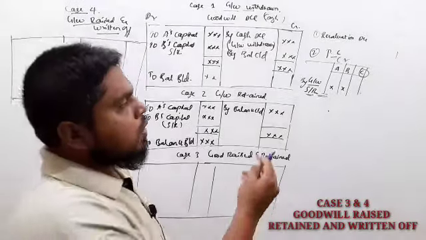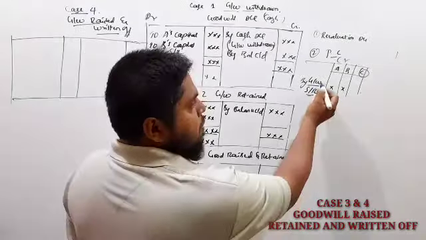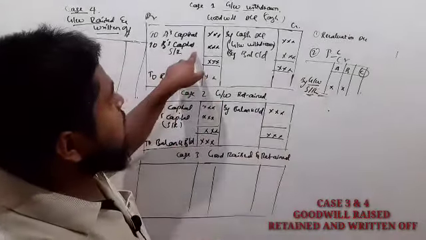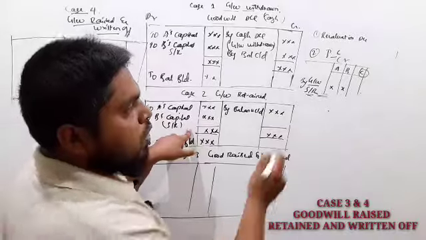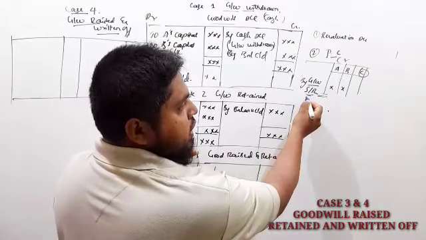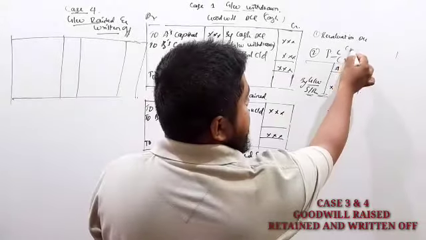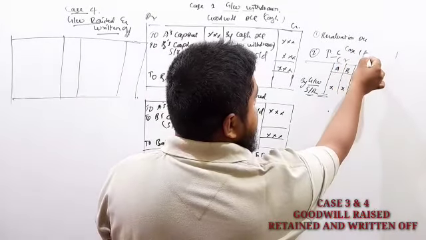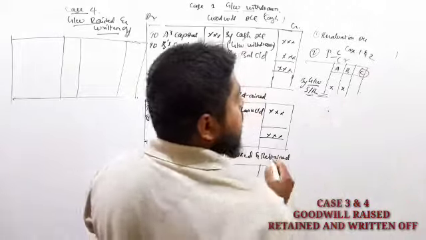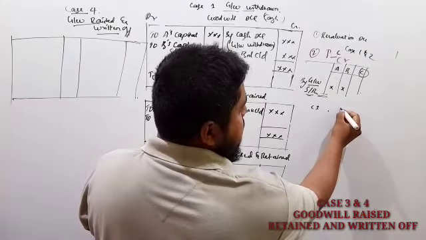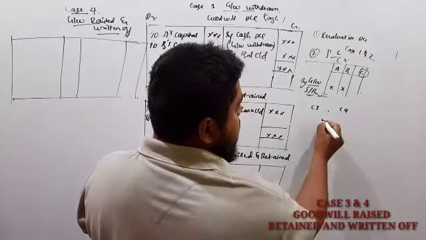Now, under partners' capital account, in case 1 and case 2, the goodwill amount we have to share in a sacrifice ratio. This is case 1 and 2. Next, case 3 and case 4.